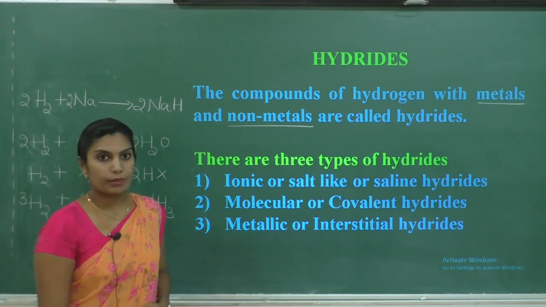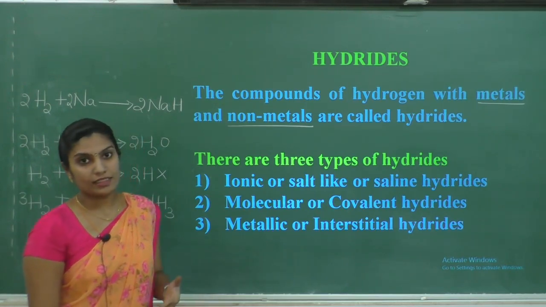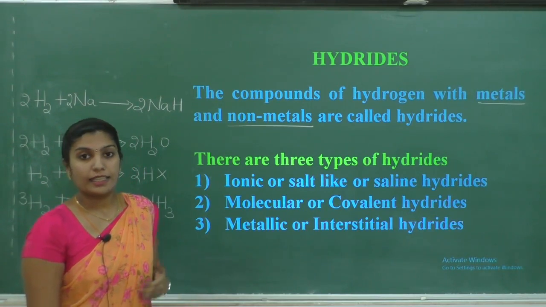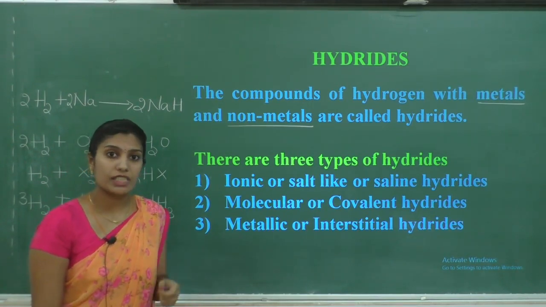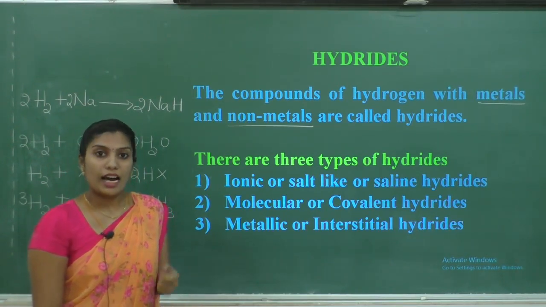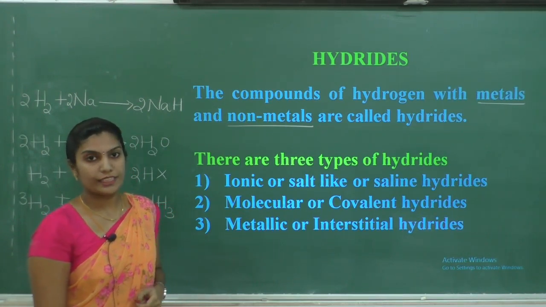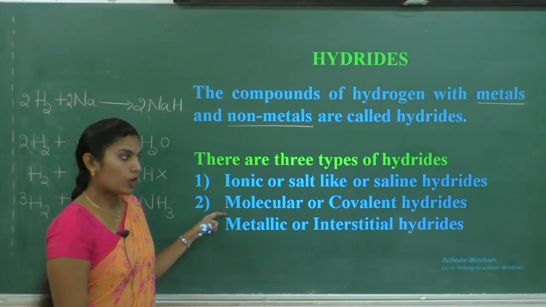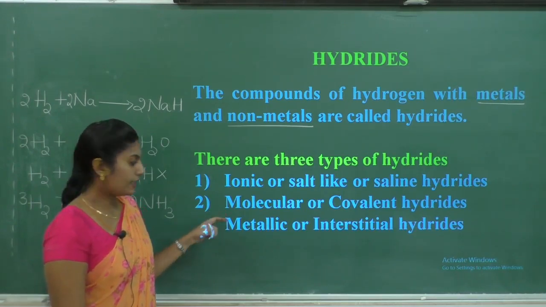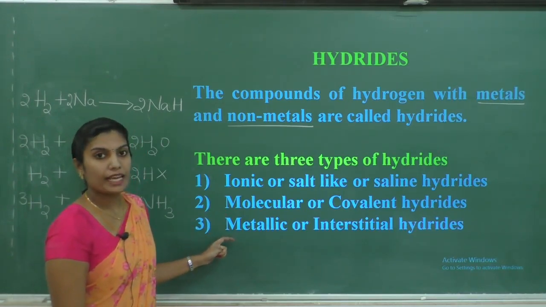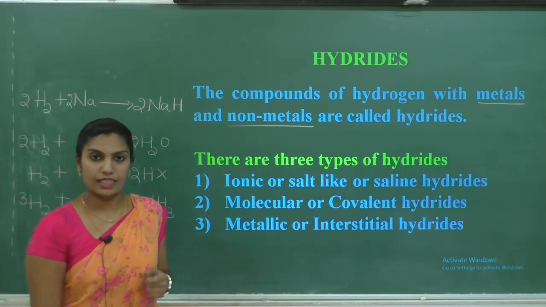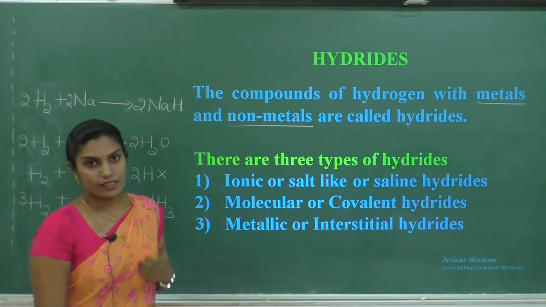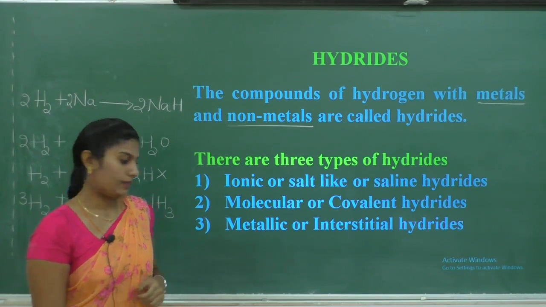And the third type is metallic or interstitial hydrides. Let us study one by one.